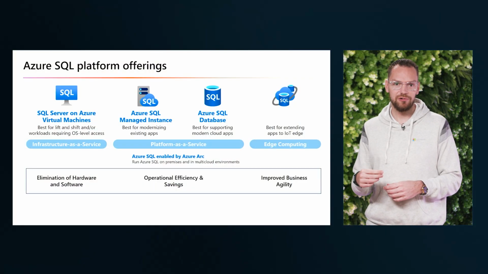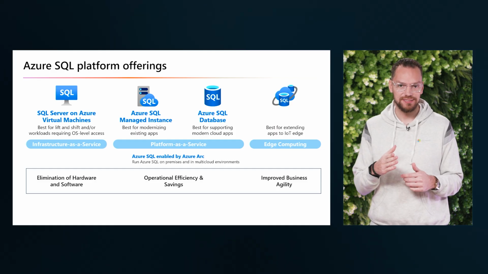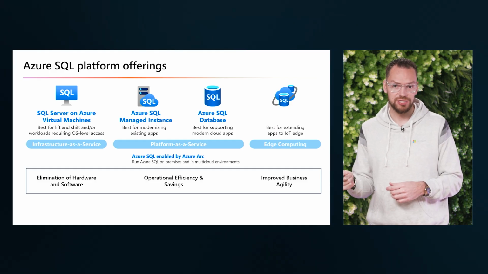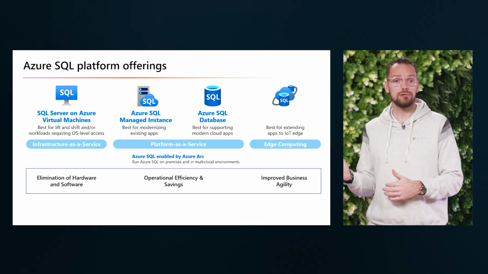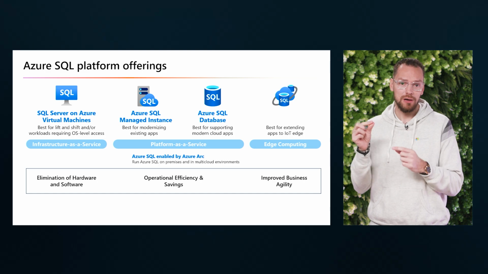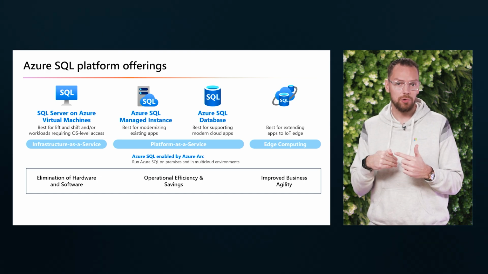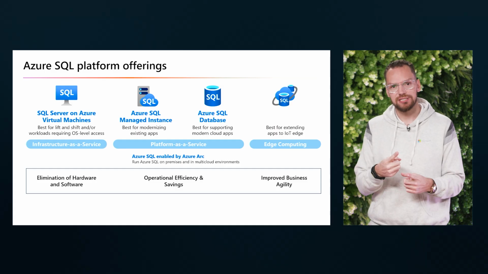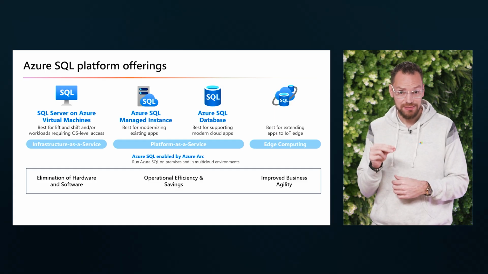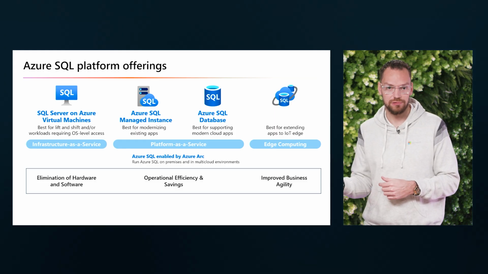The Azure SQL Platform offers a range of solutions for different business needs. Starting with SQL Server on Azure Virtual Machines, this option is ideal for organizations looking to lift and shift their existing workload while maintaining OS-level access. For those modernizing applications, Azure SQL Managed Instance provides a seamless transition with compatibility for existing SQL Server features.